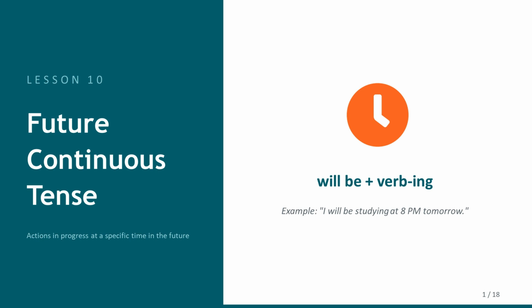Welcome to Lesson 10. In this lesson, we are going to learn about the future continuous tense. This tense is used to describe actions that will be happening or will be in progress at a specific time in the future. For example, I will be studying at 8 p.m. tomorrow. By the end of this lesson, you will understand the structure, usage, and common examples of the future continuous tense. So let us get started.